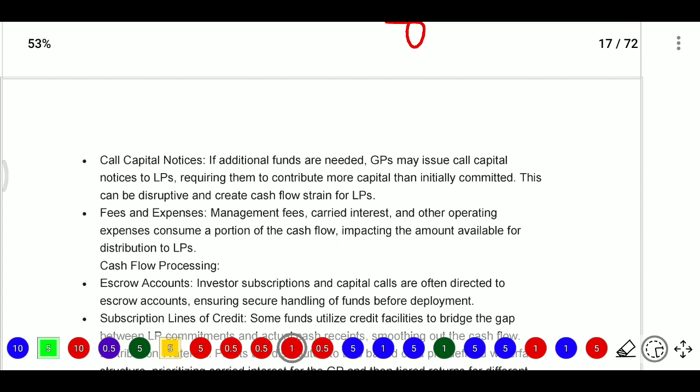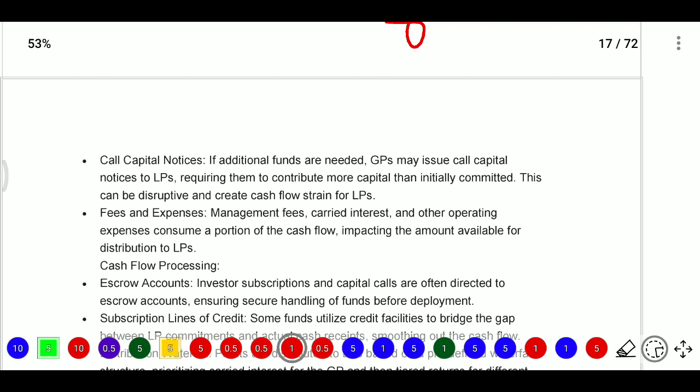Next, the call capital notice. Call capital notice means what? Here the investors make a commitment, but they will not give the full amount at the time of the initial investment itself. So if additional funds are needed, the fund house, the general partner, may issue a call capital notice to limited partners, requiring them to contribute more capital, up to what they initially committed. So they ask for that committed amount.